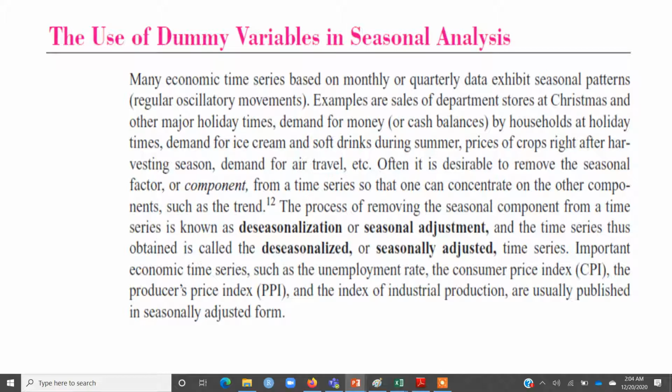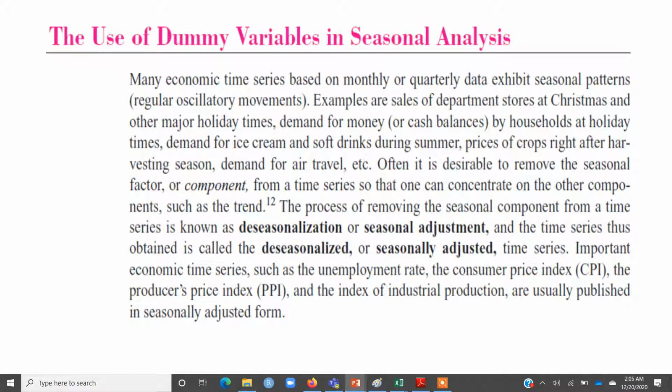The next is the concept of the use of dummy variables in seasonal analysis. Let's say you have data on ice cream sales or on any series and you want to see whether there is an impact of season in determining the values of the dependent variable. For example, if we have data on ice cream sales across the 4 quarters of the year, and we want to see whether ice cream sales differ across the 4 quarters or not.